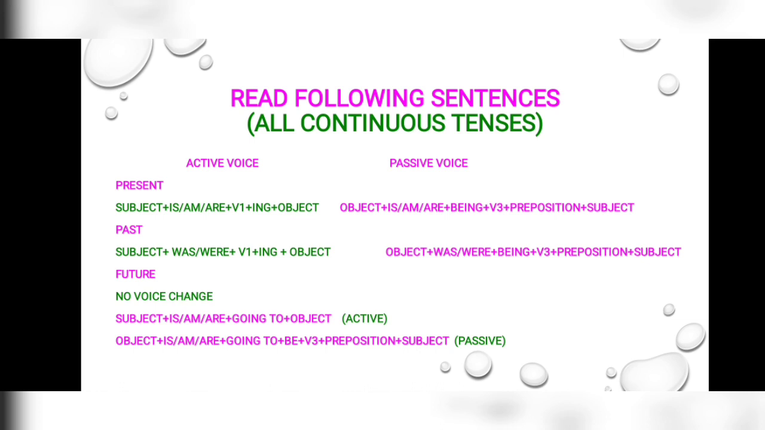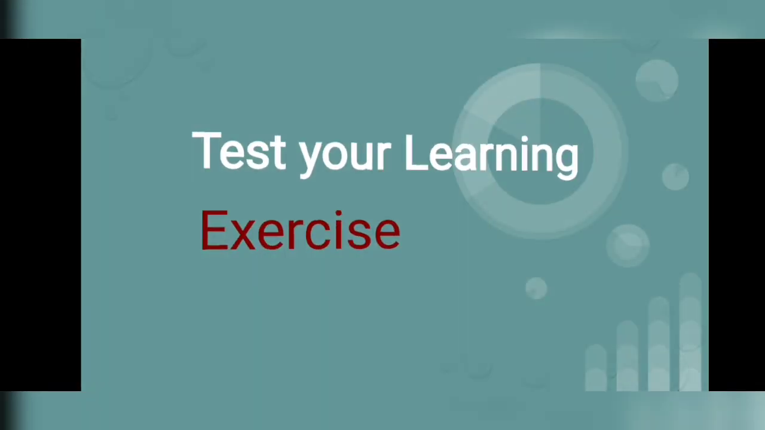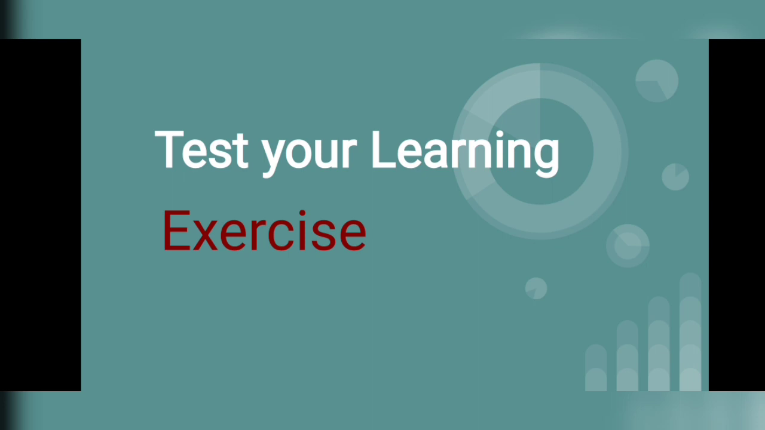In case of future continuous, there was no voice change, and in the special case, we had subject plus is, am, are plus going to plus object in active form, and object plus is, am, are plus going to be plus third form plus preposition plus subject in passive form. I hope you understand all the tenses. Now let us test your learning. Exercises.